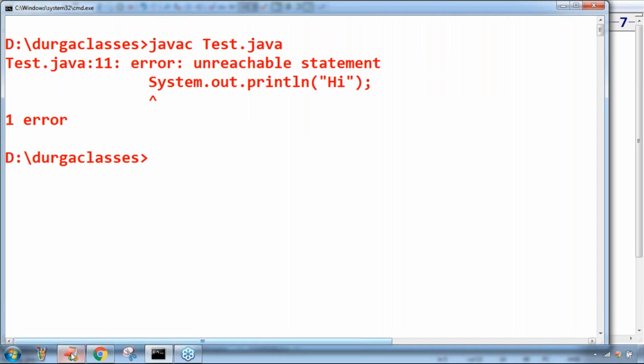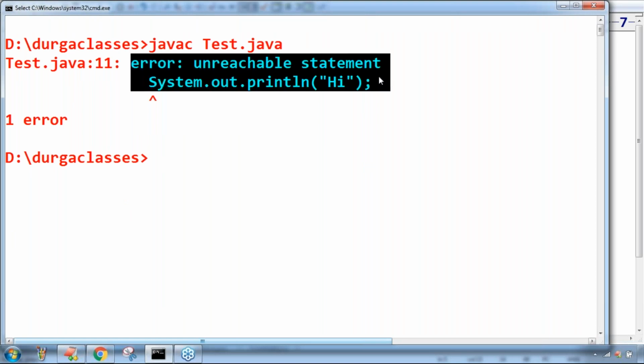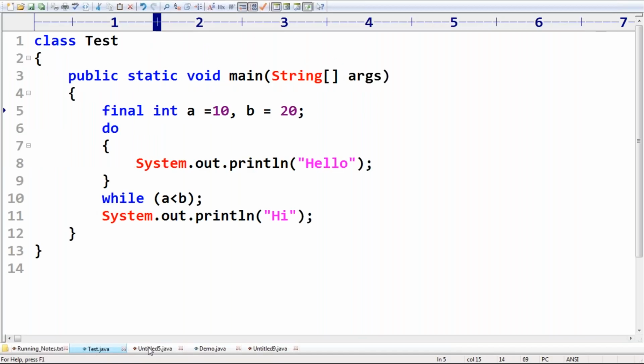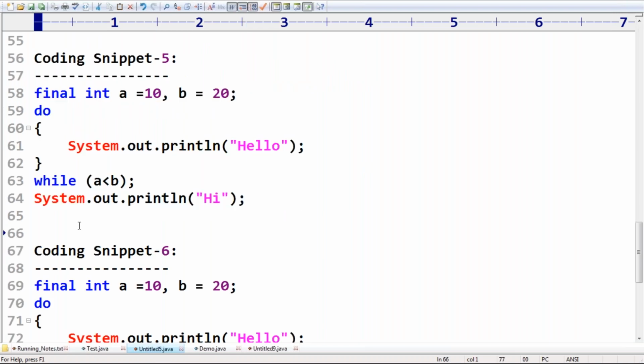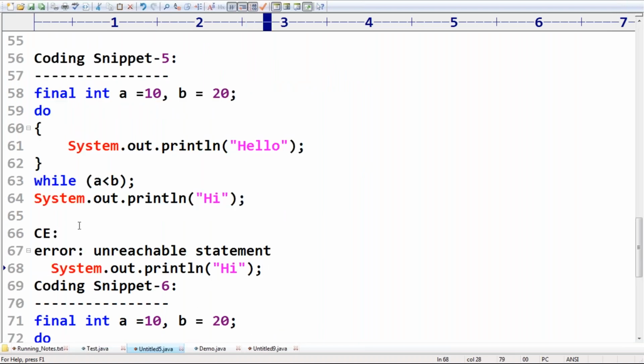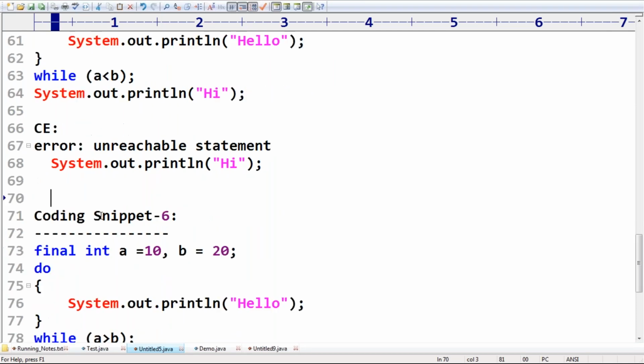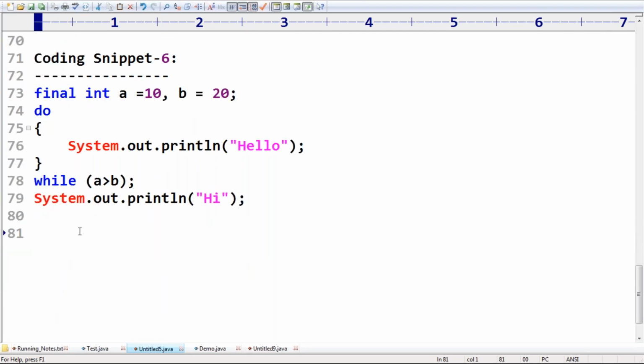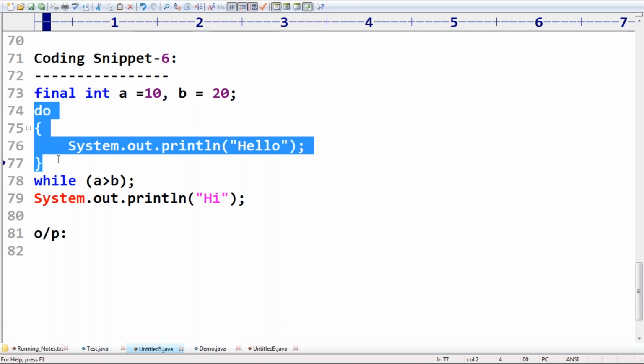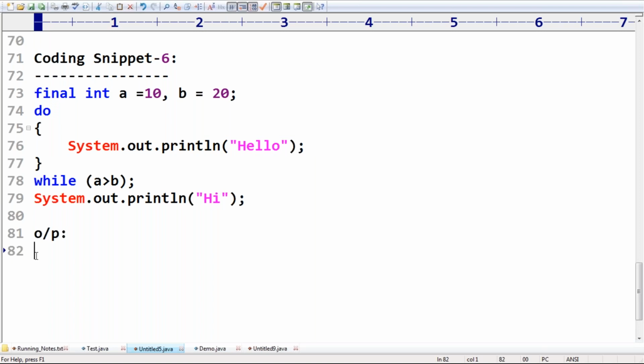Friends, any doubt about this one? Can you please confirm? Yes, already we discussed it. So we get a compile time error by default in this case: System.out.println hello, unreachable statement. Now the last one, anyone can you please guide? Last one, it is false. If it is false, no problem, the loop body will be executed once, and then hi will be printed. So hello followed by hi in this case.